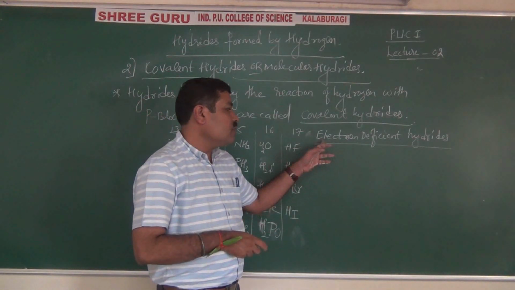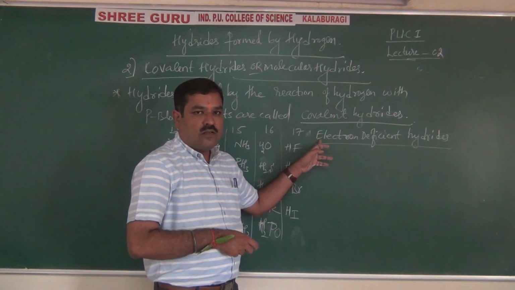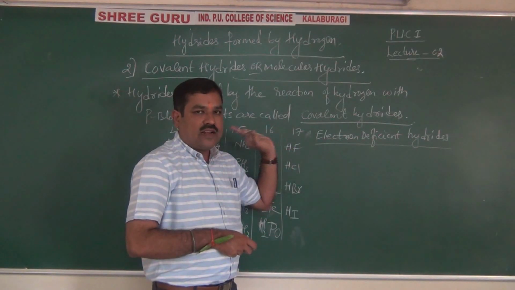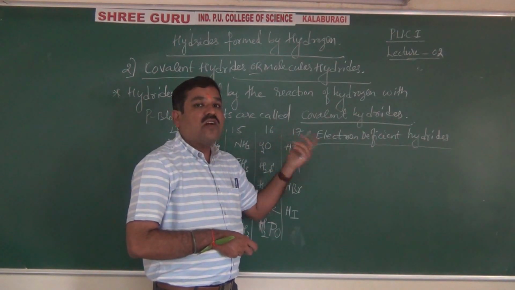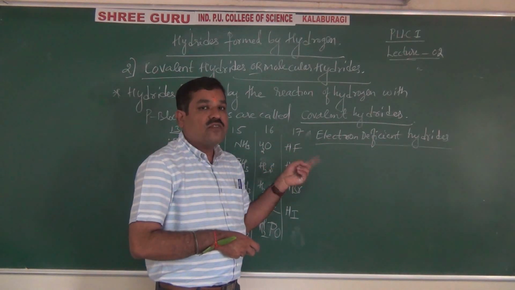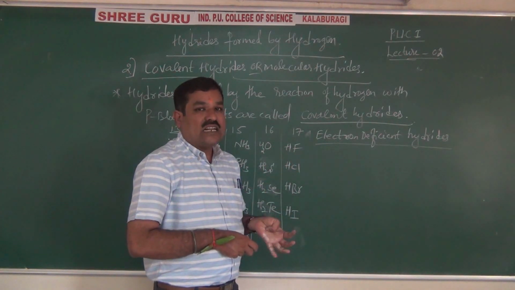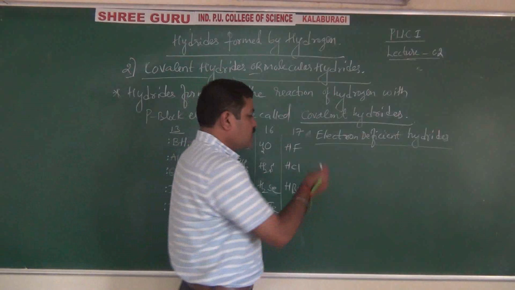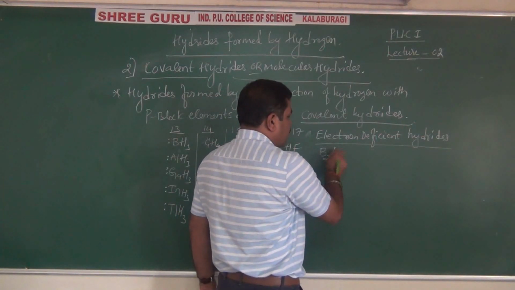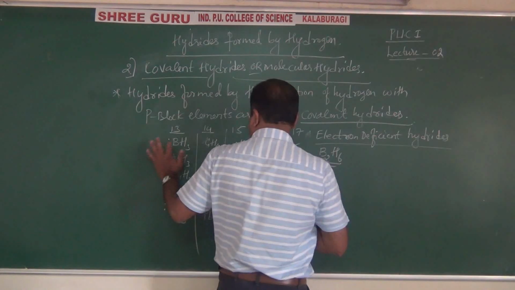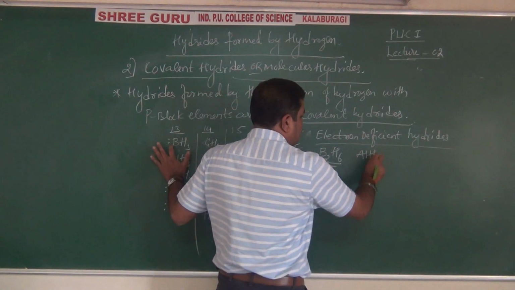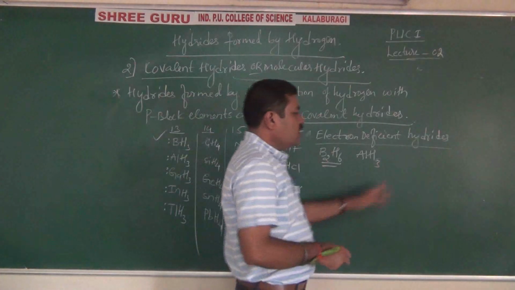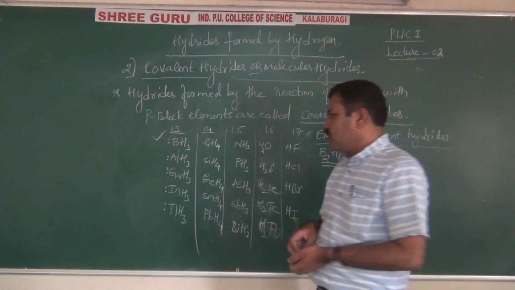This type of hydrides is called electron deficient hydrides. If they ask you what electron deficient hydrides are, and to give examples: the types of covalent hydrides which are deficient of a pair of electrons to complete the octet are called electron deficient hydrides. Examples are very simple: diborane, B2H6, a hydride formed by group 13. You can also give aluminium hydride. All group 13 elements are examples of electron deficient hydrides. Simple, right?